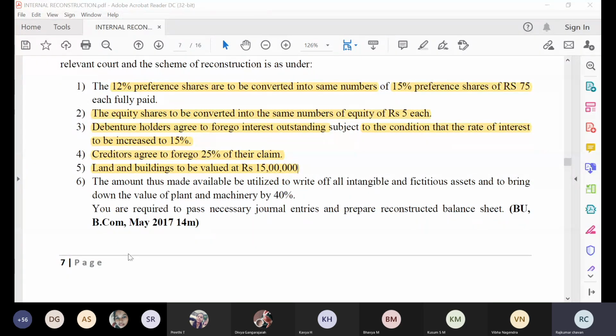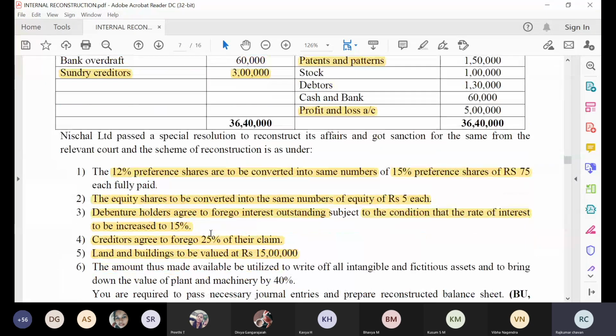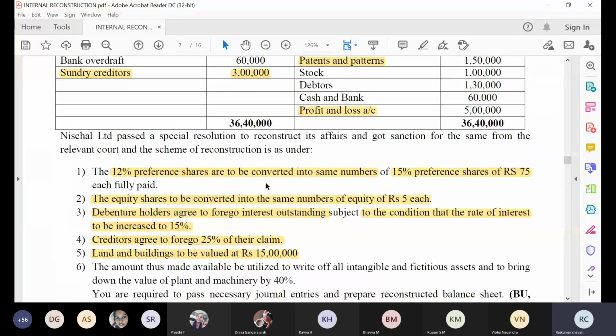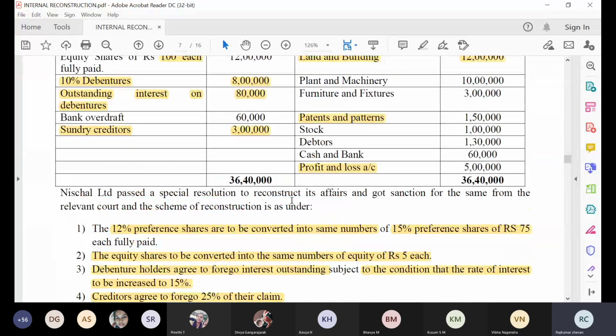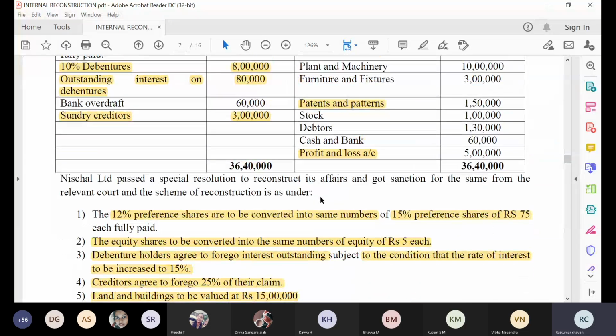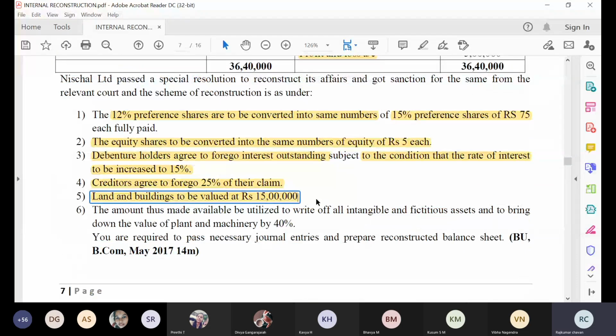Yes, sir. So it is an increase in the value of the asset. Now what you have to do? How much has it increased? From 12 lakh rupees, the asset value has increased to 15 lakh. The difference, 15 lakh minus 12 lakh, is nothing but 3 lakh. So 3 lakh rupees is the increase in the value of asset.